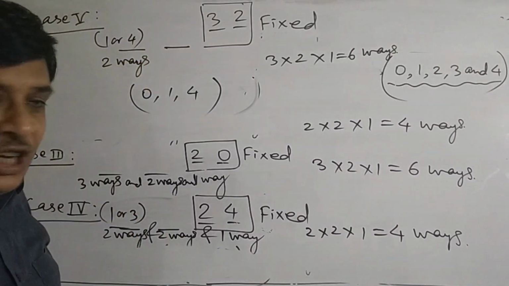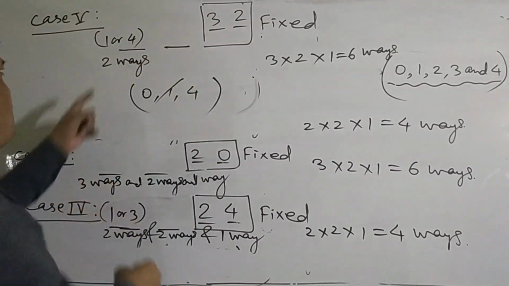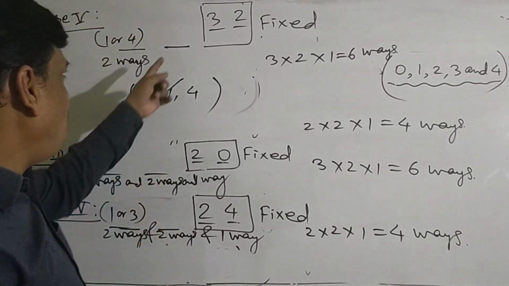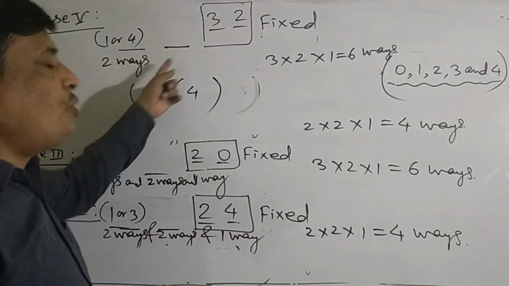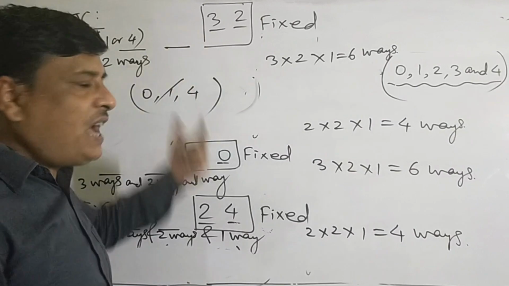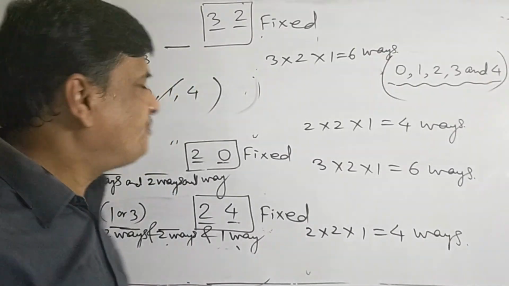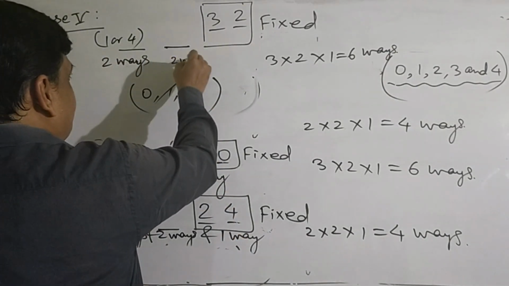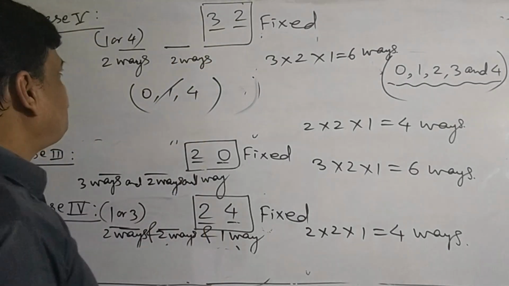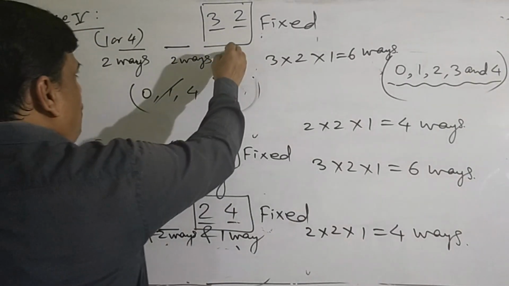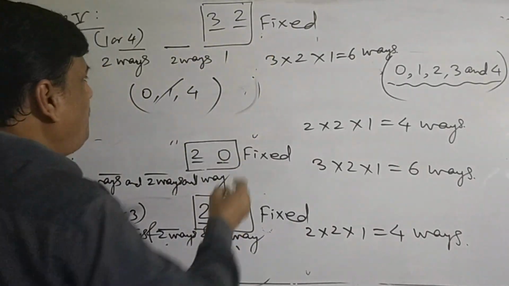To fill up the thousand place, suppose 1 is taken at the thousand place, then for the hundred place 0 can be used. So still we have two options for the hundred place. And one way of filling the last two places.